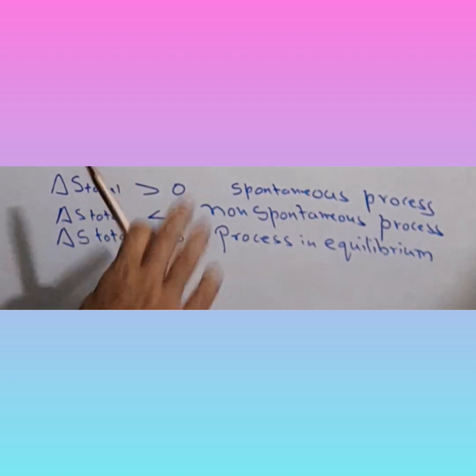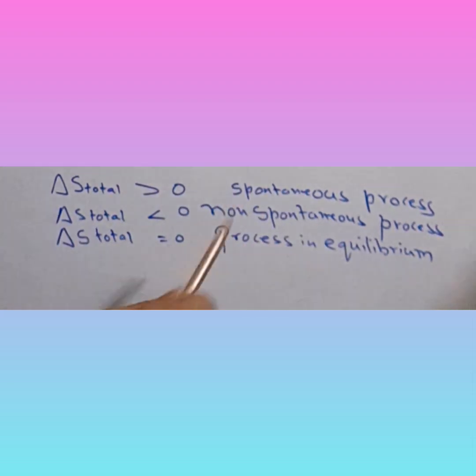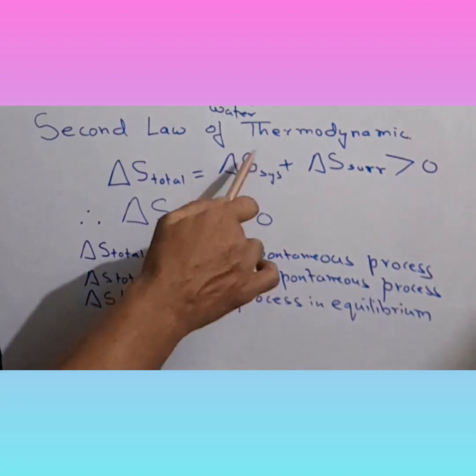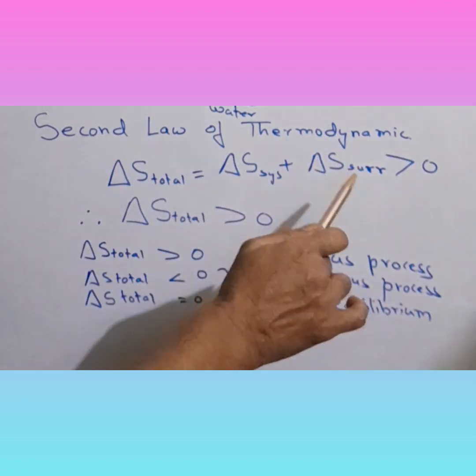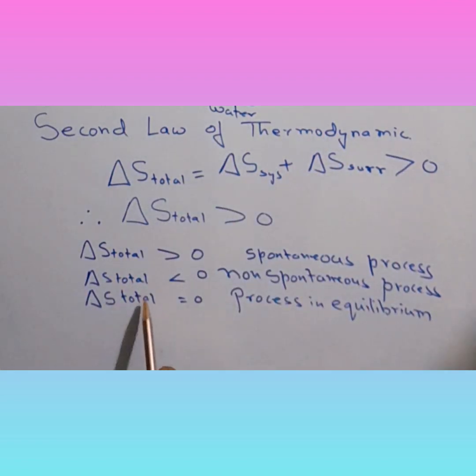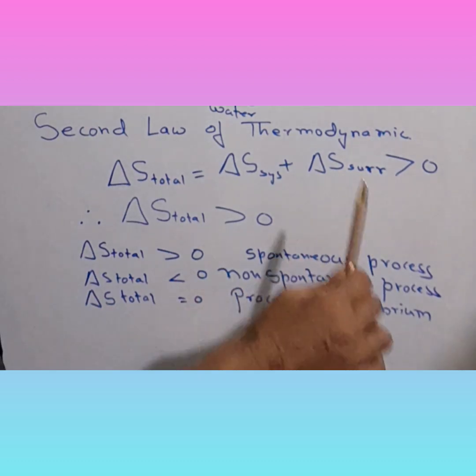If it is less than 0, it is a non-spontaneous process. Mind you, we have brought in total, so even the surrounding is involved now. And if total entropy change is equal to 0, then the process is in equilibrium.